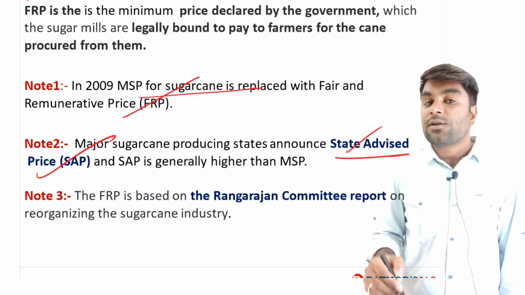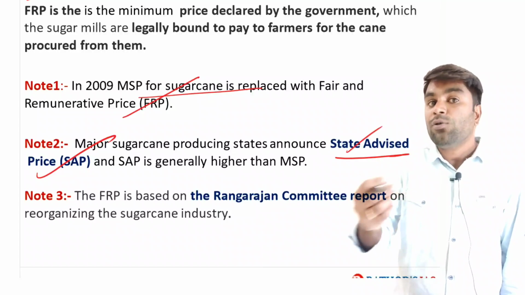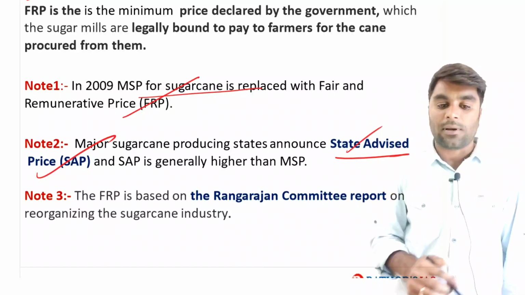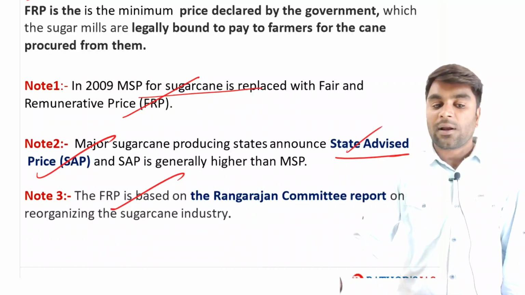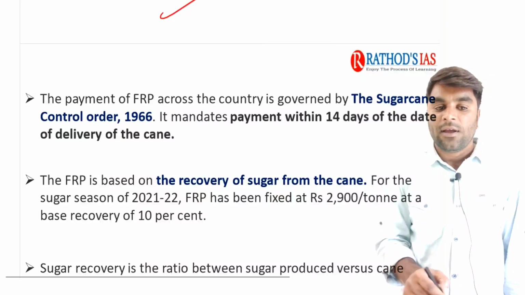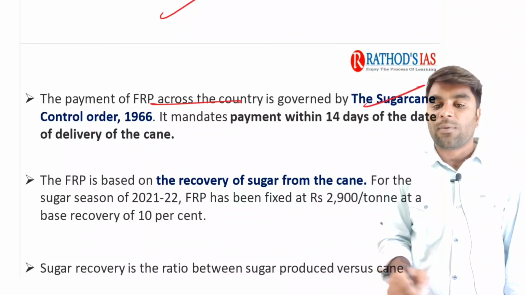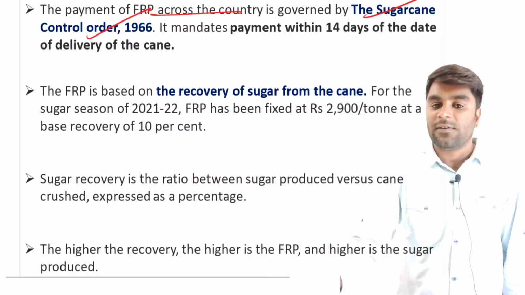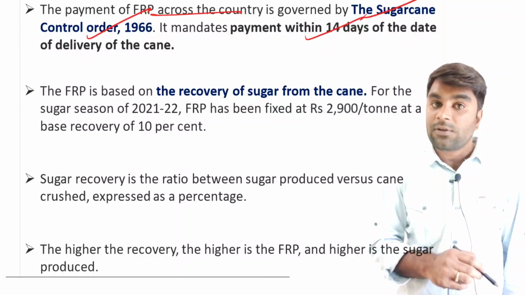While the state advisory price is announced by the state, it is above the FRP for the sugarcane. Simple. Now, this FRP is based on the Rangarajan Committee report on reorganizing the sugar industry. You need to remember these important facts. The payment for FRP across the country is governed by the Sugarcane Control Order of 1966, and the payment needs to be done within 14 days.